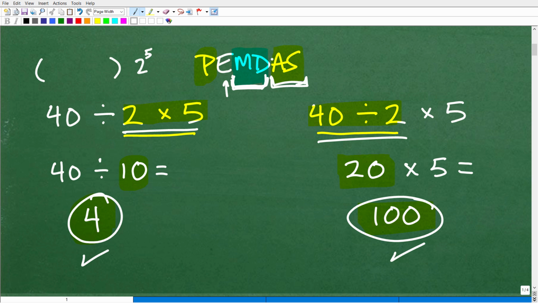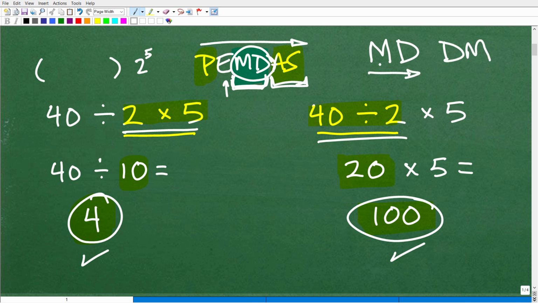Here's the way PEMDAS works. We're going to do whatever comes first from left to right. When I look at M and D, I either have a multiplication or division, or I can have division or multiplication. It doesn't make a difference. It's whatever comes first from left to right. So if multiplication is first on the left-hand side, then division, it's MD. If division is first and then multiplication, then it's DM.